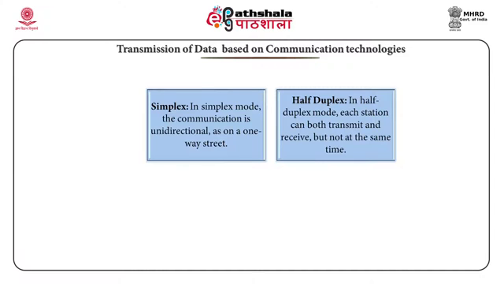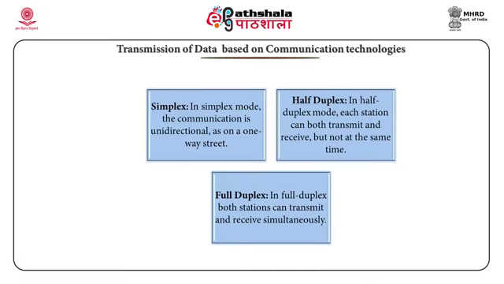The half duplex mode is like a one lane road with traffic allowed in both directions. In this type of communication, when the cars are going in one direction, the cars from the other direction have to wait. Full duplex. In full duplex mode of data communication, the data can be broadcasted and received at the same time.